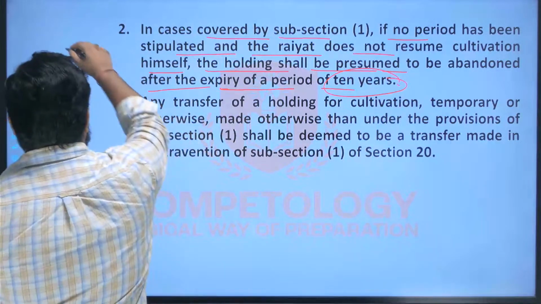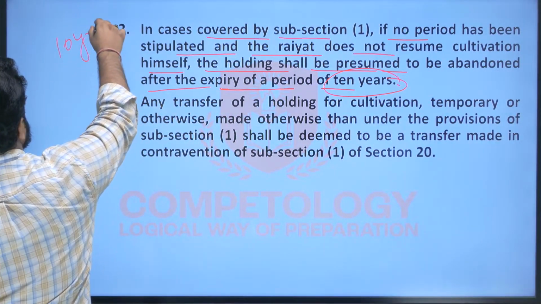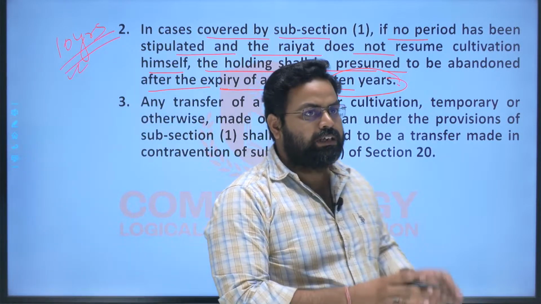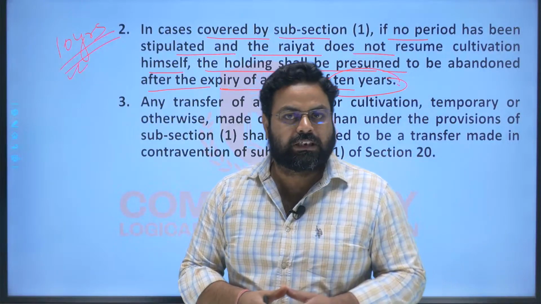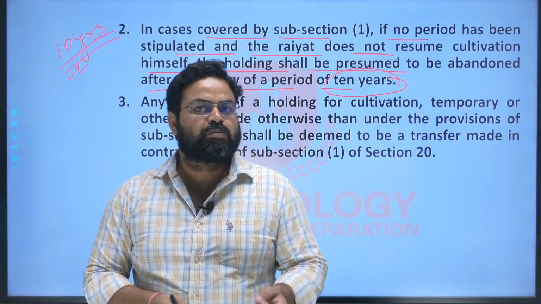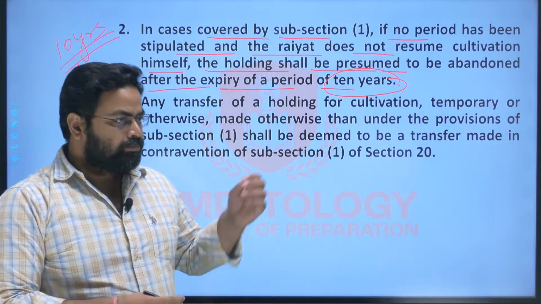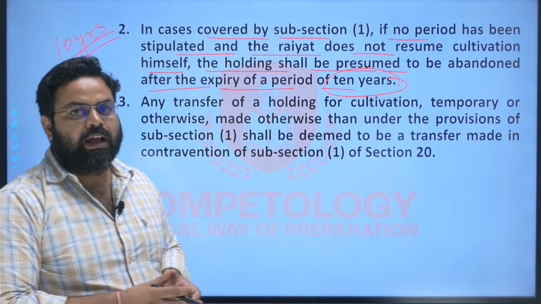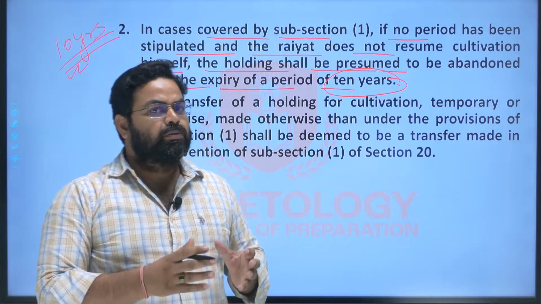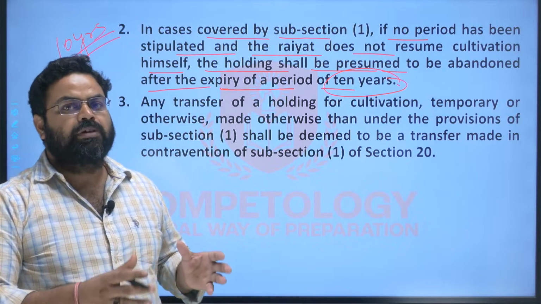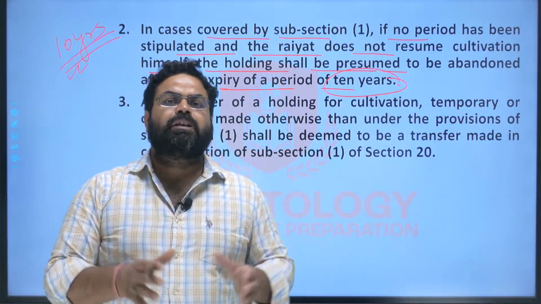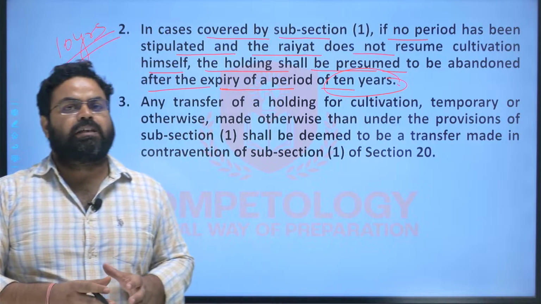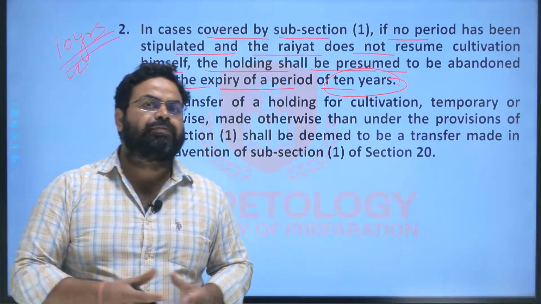And in cases covered by subsection 1, if no period has been stipulated and the Rayyat does not resume the cultivation himself, the holding shall be presumed to be abandoned after the expiry of a period of 10 years. So in trust, a Rayyat can give his land for a maximum period of 10 years, and if there is any specified time period, for that time period it will remain with the trustee. And if there is no specific time mentioned during the transfer of the land in trust, then the maximum period for which the transfer of land in trust is allowed is 10 years only. After the expiry of 10 years, the DC will consider such holding as an abandoned holding or left out holding,